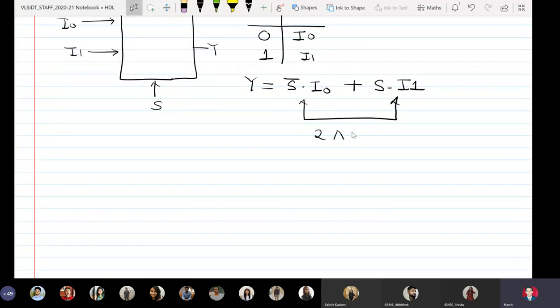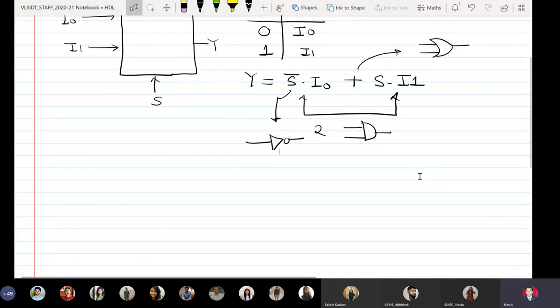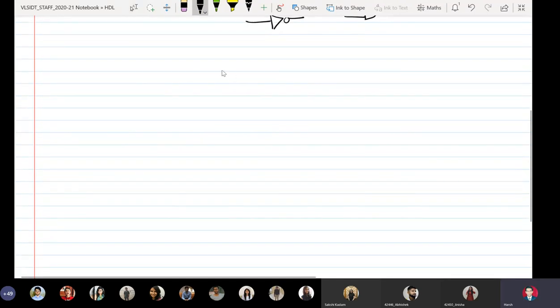Okay, we can clearly see that there are two AND gates. So I can make the schematic like this.